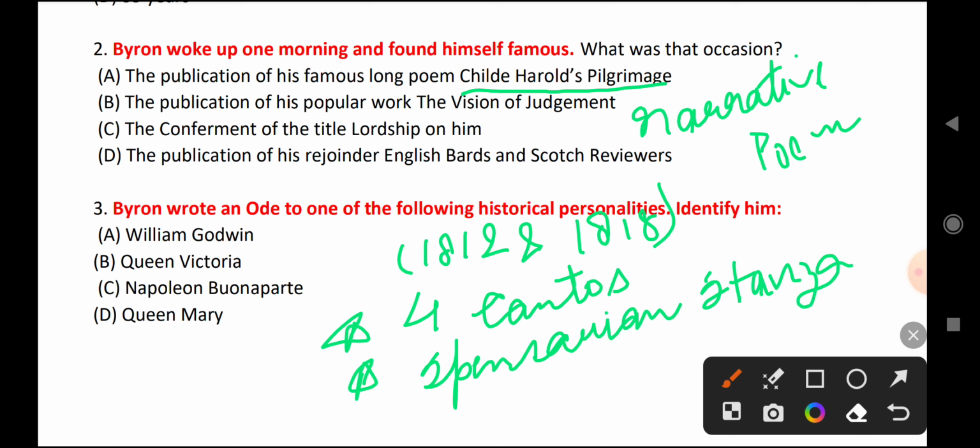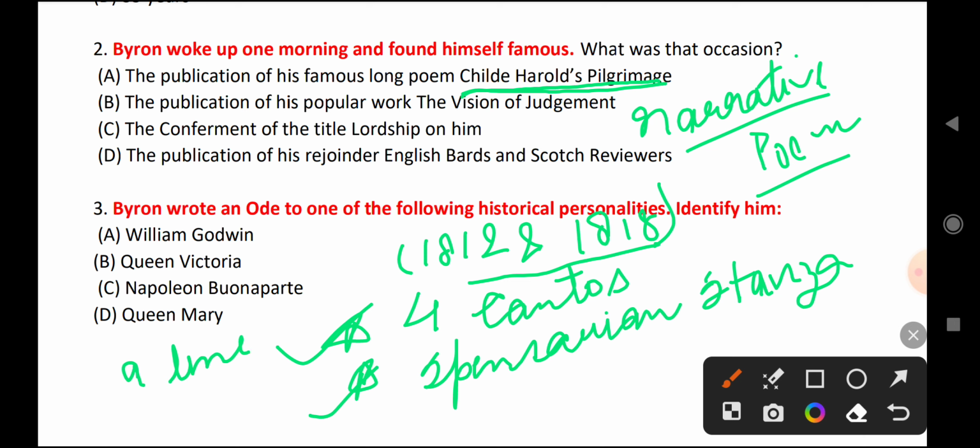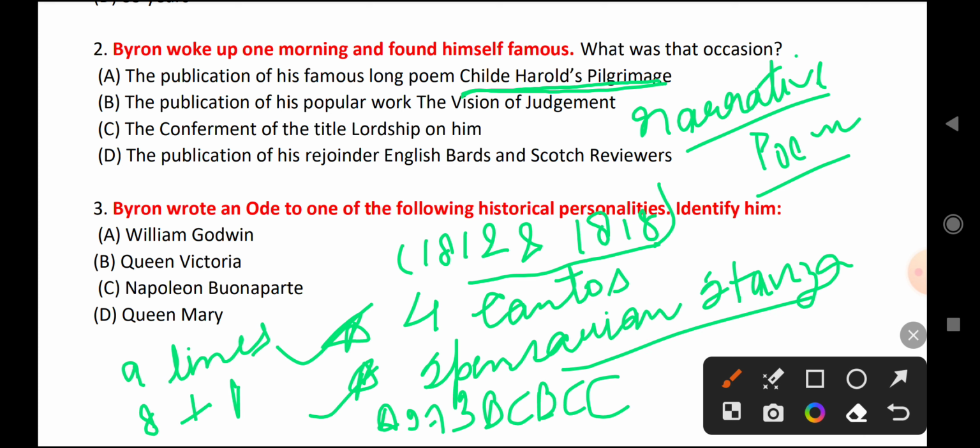We have already discussed Spenserian stanza in other videos. So Byron woke up one morning. So what are the points to remember about Childe Harold's Pilgrimage? That it was written between 1812 and 1818, and it is a narrative poem. It is written in 4 cantos and it is written in Spenserian stanza. Spenserian stanza consists of 9 lines. First 8 lines in iambic pentameter and 1 line in iambic hexameter, that is also called Alexandrine, with the rhyme scheme of ABABBCBCC. So this is Spenserian stanza.